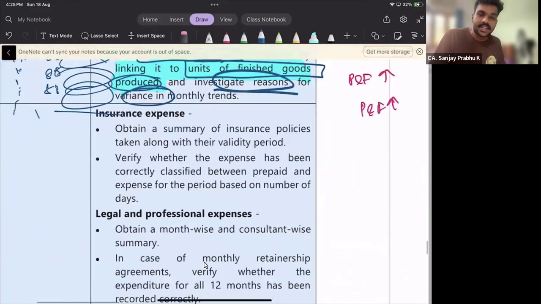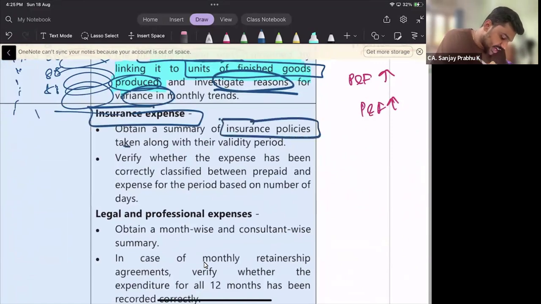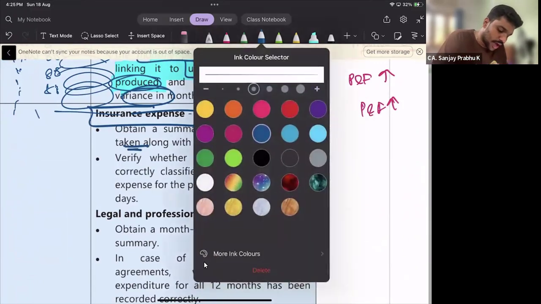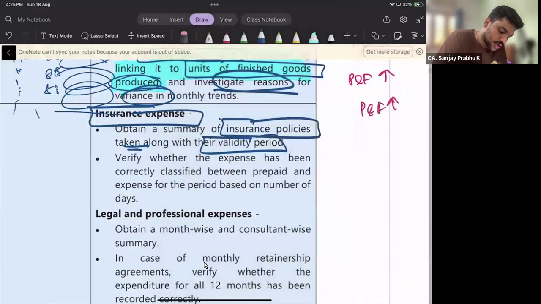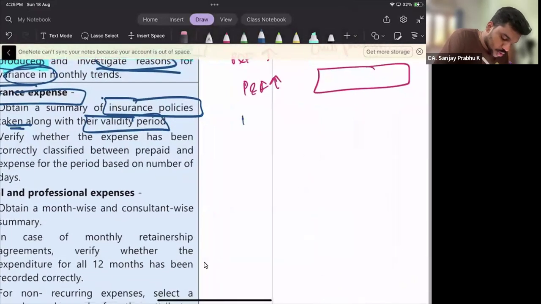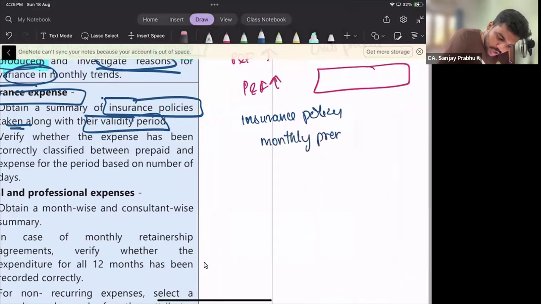Then the third other expense comes to be insurance expense. Insurance. Obtain summary of insurance policies taken along with their validity period. Go to the management straight away, ask what are the outstanding insurance, how many insurance policies does the company have, what is the monthly premium, and if you are paying the premium annually, what is the annual premium?